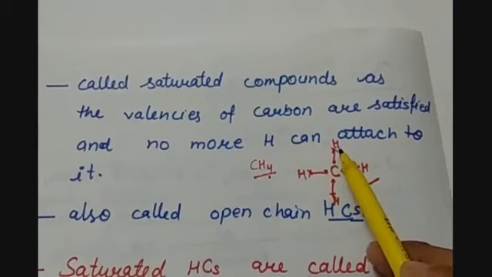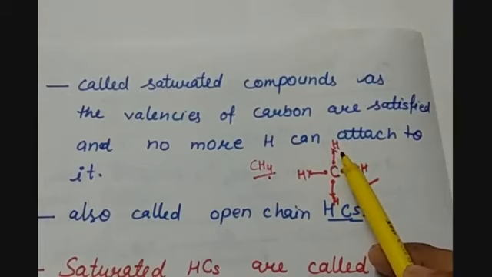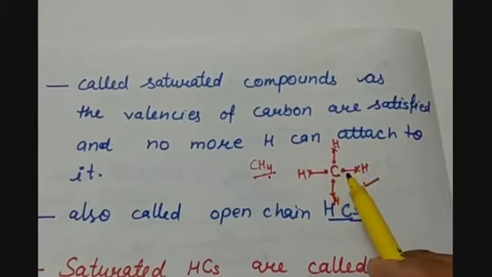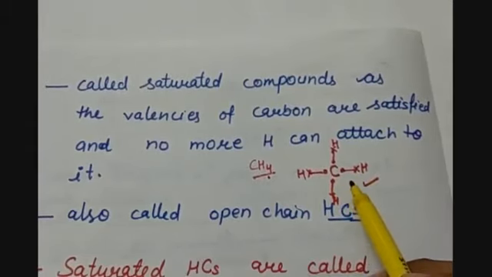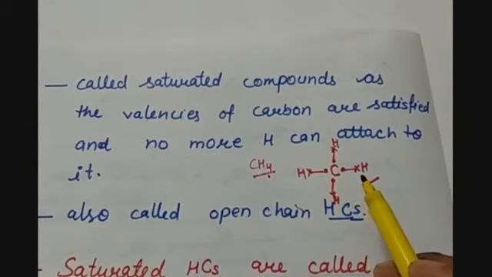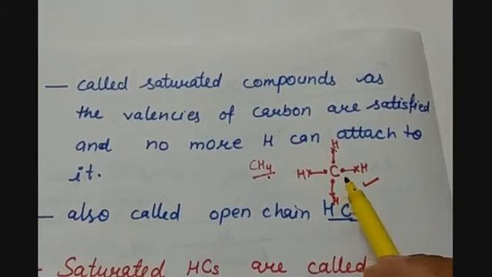Hydrogen's valence electron is shown here by the cross mark. So this is one of the examples. It is telling us that in a hydrocarbon only single bonds are present, so this is a saturated hydrocarbon. But here we cannot see the bonds between carbon and carbon atoms.